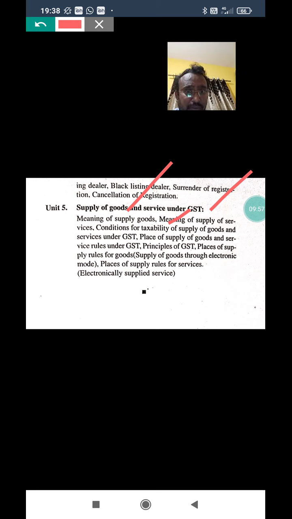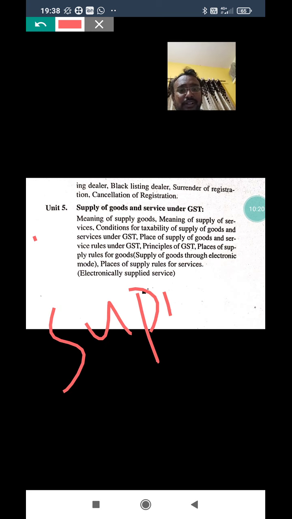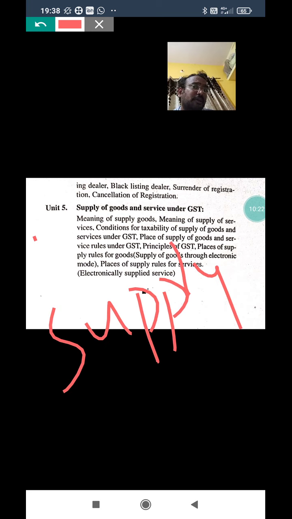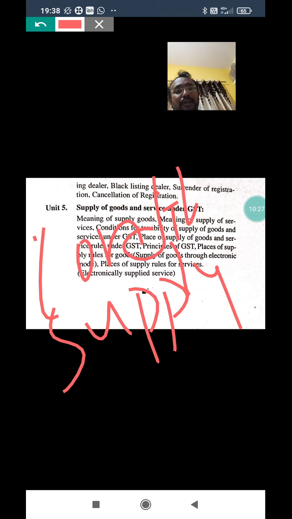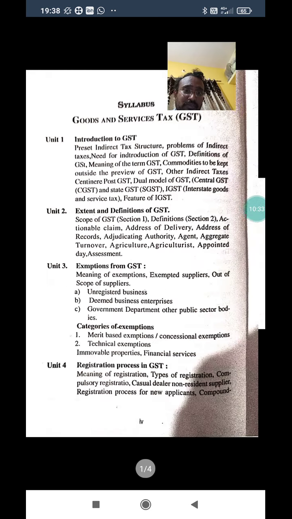What is supply of goods and service? When goods are delivered to the parties, that comes under supply. There are so many technical aspects here. They might ask what the conditions are to supply goods and service. This is all about the GST syllabus of 5th sem.